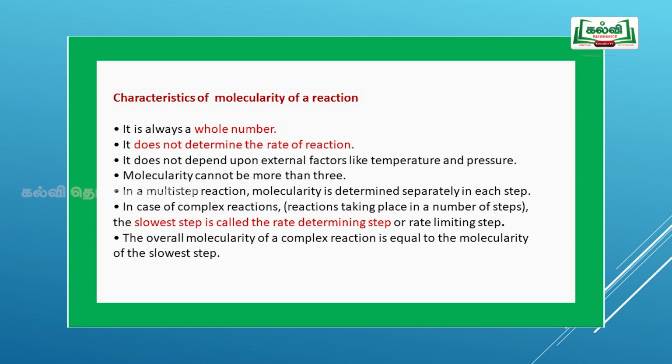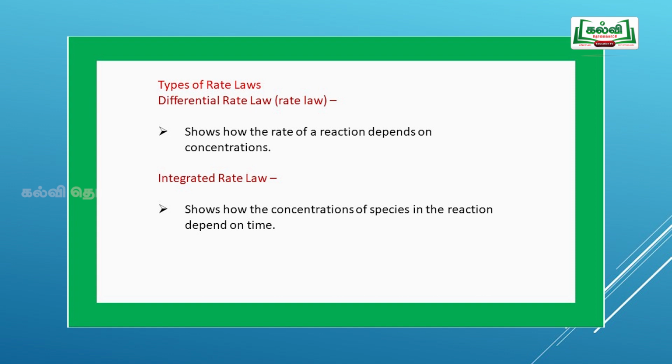In the case of a complex reaction, the reaction takes place in a number of steps. The slowest step is called the rate determining step or the limiting step. The overall molecularity of a complex reaction is equal to the molecularity of the slow step. There are types of rate law.